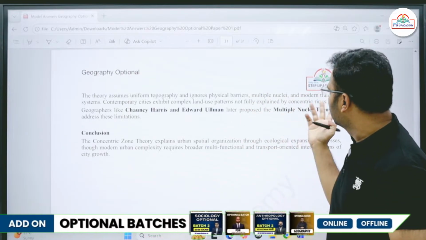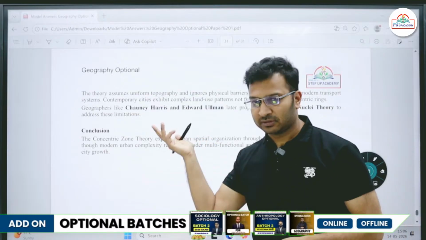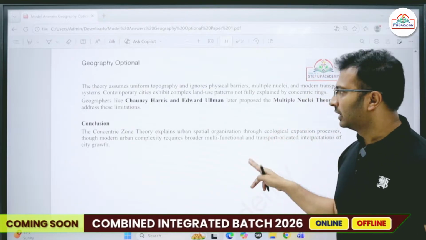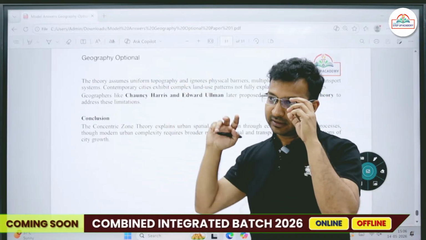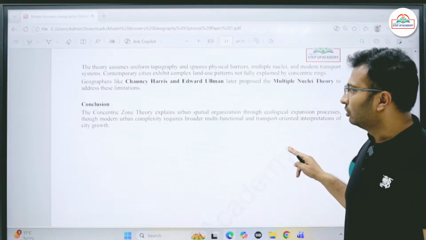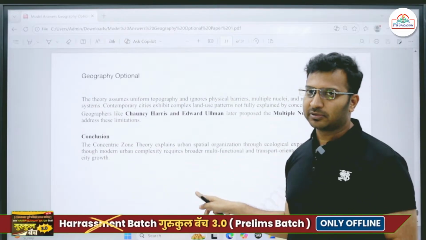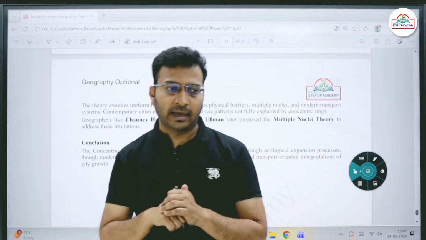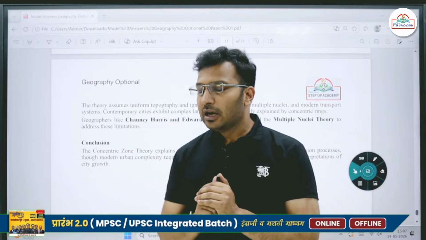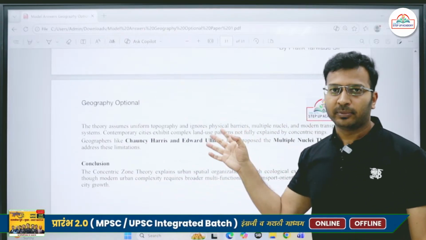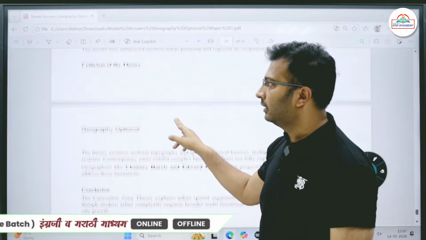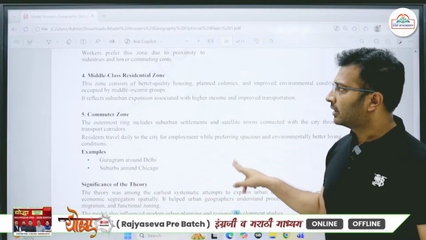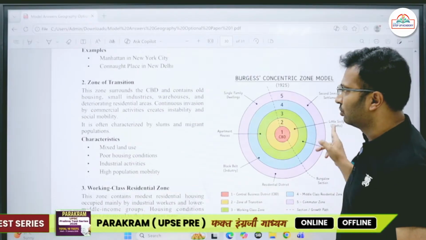And this multiple nuclei theory was proposed by later geographers like C.D. Harris and Edward Ullman, who tried to address these limitations. So for the concentric zone theory, no doubt there were some criticisms, but it has definitely helped in understanding urban planning to a great extent. I hope this bit of information and the geographers' names and content will help you in writing your answers. I'll be covering the remaining questions in a couple of days.